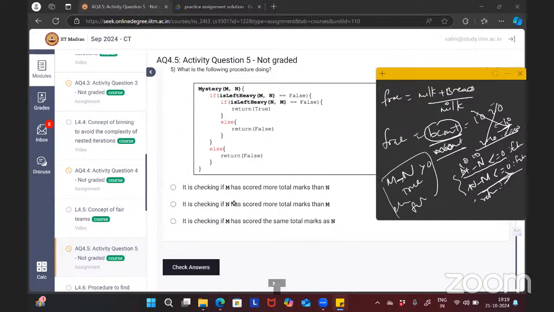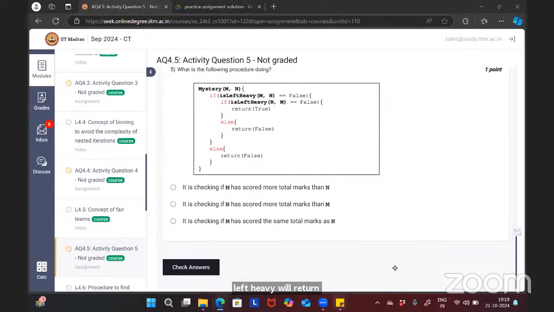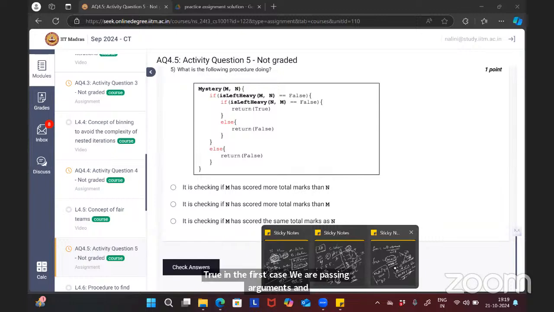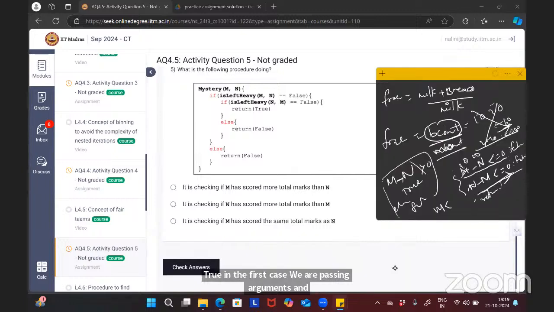See, is left heavy will return true when m is greater than n. Otherwise it will return false. If m is less than or equal to n, then the procedure is left heavy will return false.